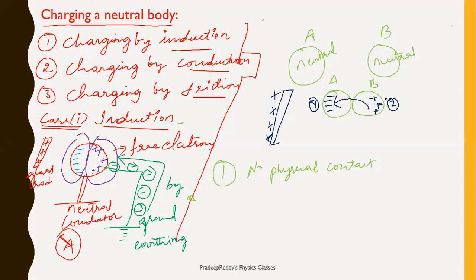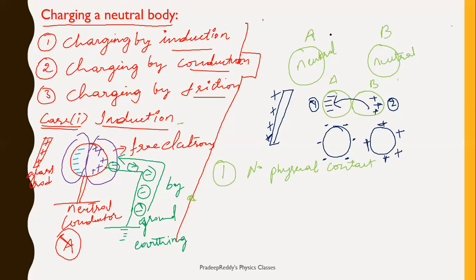It is positive. Now I'll remove the contact. These two bodies are now separated. So once they are separated, as it is having negative charge, total negative charge is distributed on the surface. And what about this conductor B? Upon this, there is positive charge. Right? So in this second method, we are not giving any connection to the ground.